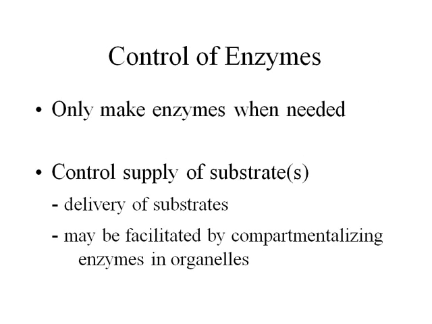Another option is to control the supply of substrate. If no substrate is present, the enzyme cannot catalyze a reaction. When the product is needed, deliver the substrate and the enzyme begins to function. This option works well in eukaryotic cells, which have numerous membrane-surrounded organelles, which can be used to separate substrates and enzymes.